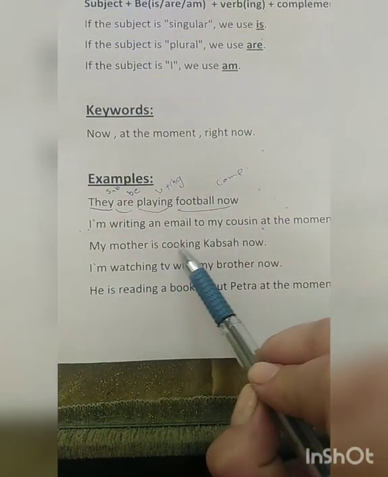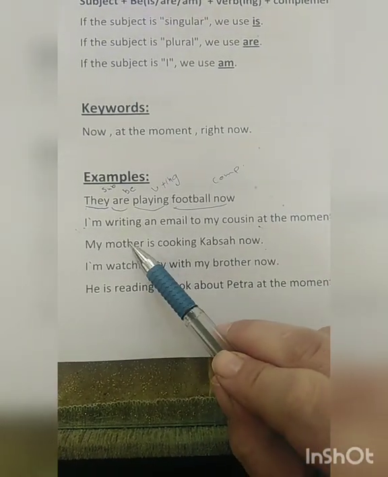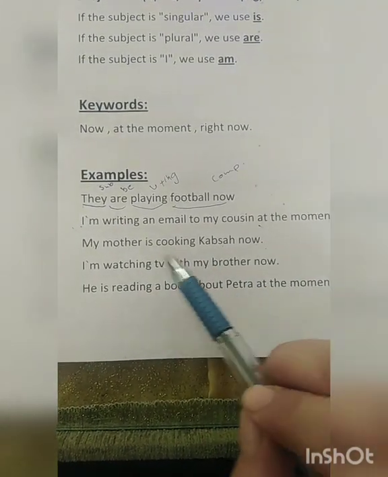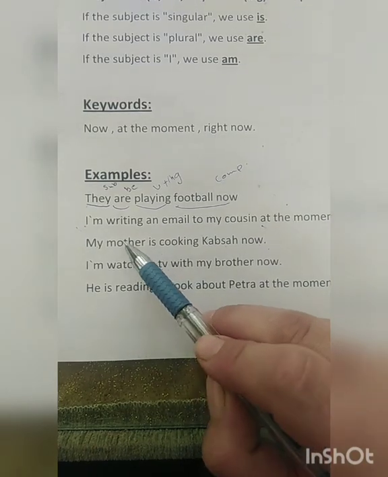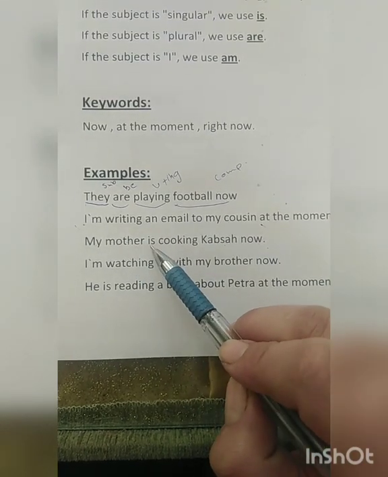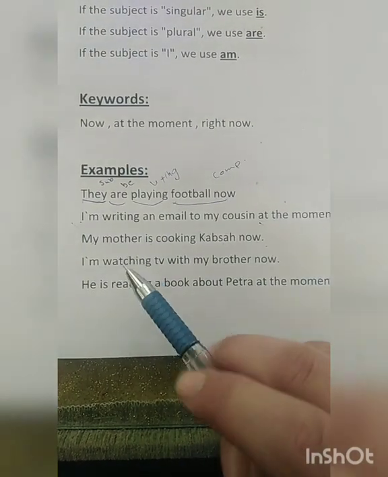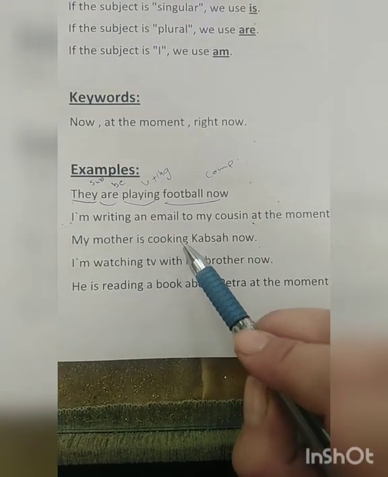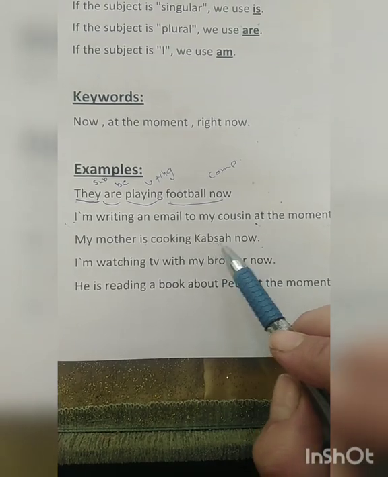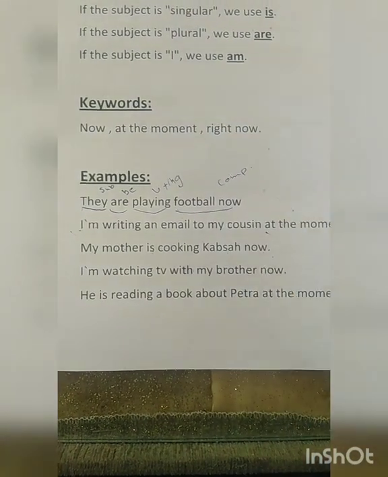My mother is cooking كبسة now. My mother is the subject. It's singular مفرد, so that we put is. عشان هيك حطينا is, because the subject is singular. Cooking, verb plus ing. كبسة now is the complement.